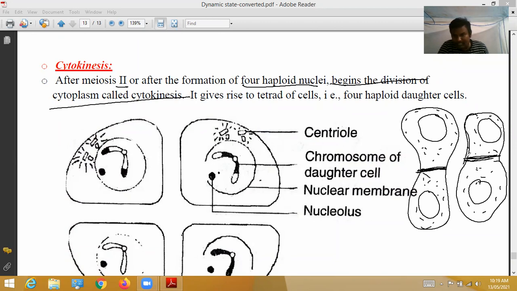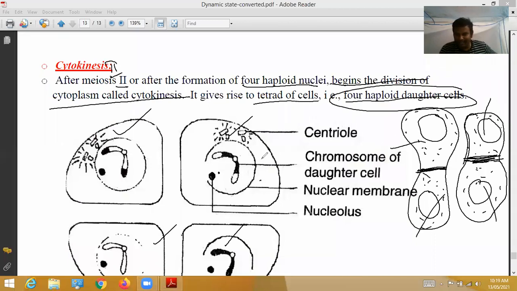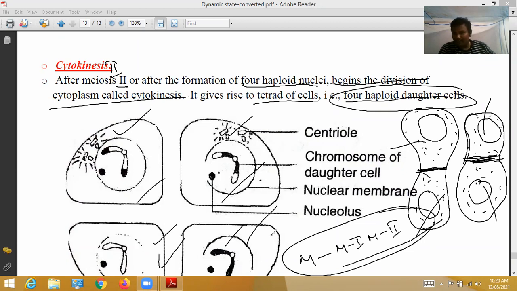The cytoplasm is divided, the cell wall forms, and this gives rise to a tetrad of cells, that is, 4 haploid daughter cells: 1, 2, 3, 4. At that moment the centrioles come together. So as a result of cytokinesis 2, 4 haploid daughter cells are formed in males as a result of meiosis 1 and meiosis 2. Totally 4 sperms are formed.